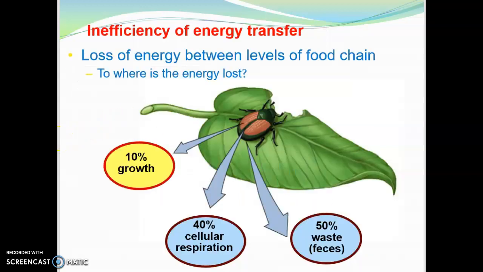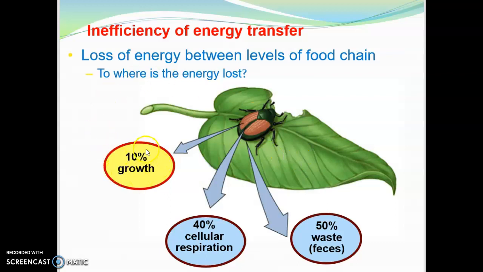So where does all this energy go? Why are the different trophic levels only getting 10% of the energy? Well, the energy transfer is extremely inefficient, because when an organism eats another organism, 50% of that energy goes through the body and out of the organism's body as waste, as feces, okay? The other 40% is used in cellular respiration. It's used to make ATP, but then that energy is lost as body heat. So it's just released to the environment.